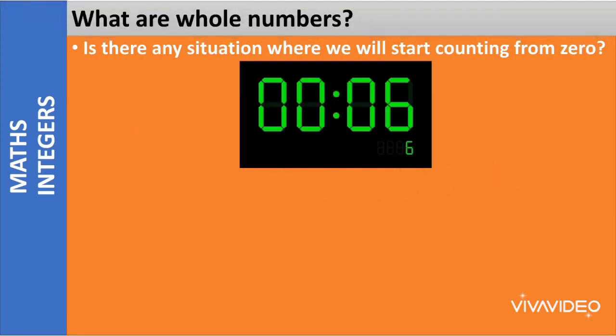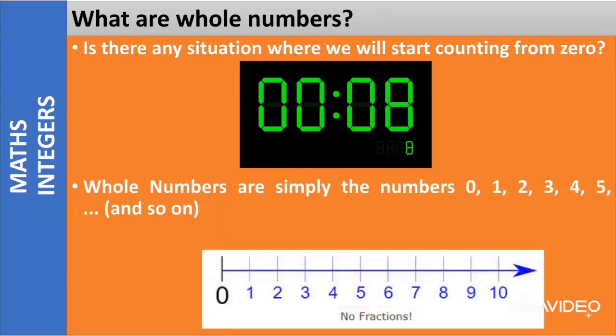Look at this stopwatch here. The minutes are shown as 0 and the seconds are going on. The minutes are shown using 0. Whole numbers are simply the numbers 0, 1, 2, 3 and so on.